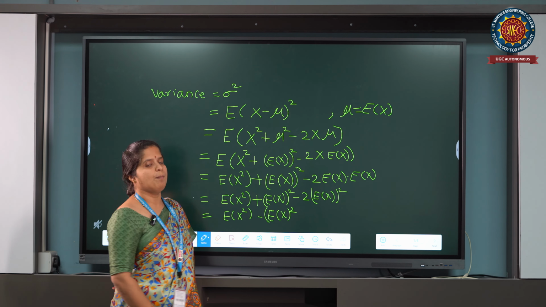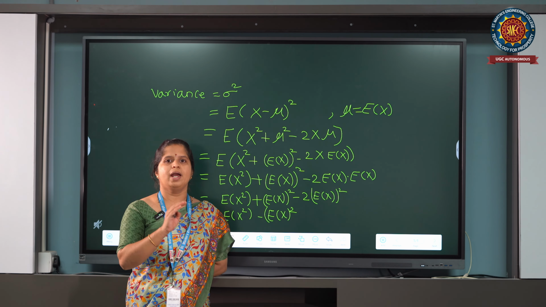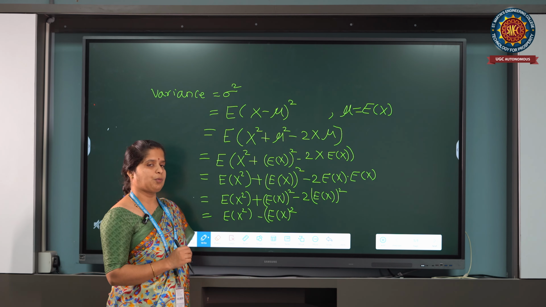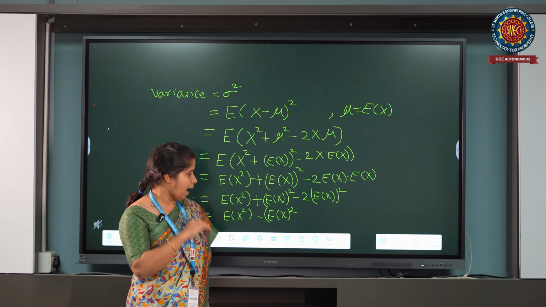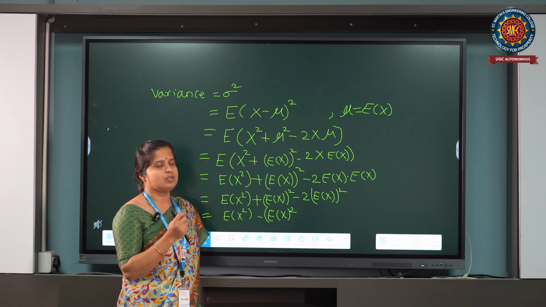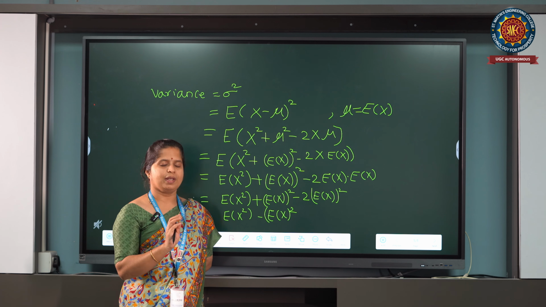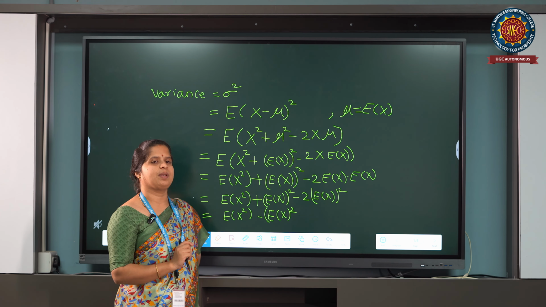So instead of computing expectation of (x minus mu) whole square, we can easily compute expectation of x square, and to get the variance we can use sigma square equal to expectation of x square minus (expectation of x) whole square.